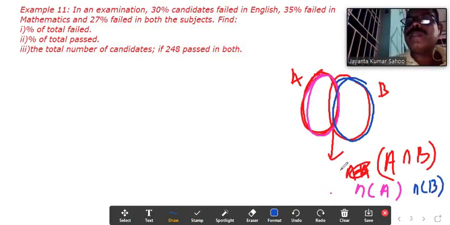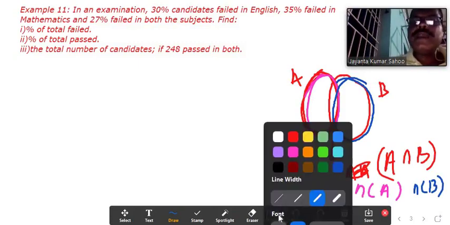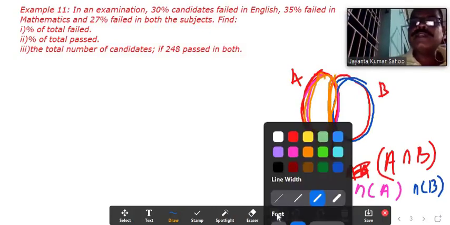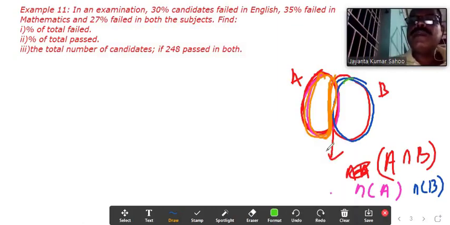And if I ask only cardinal of A, look here, this is only A part. And if I ask only B, not that intersection part, this is only B part. Then only you can understand this example 11.